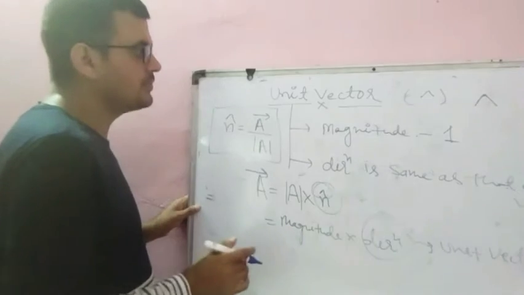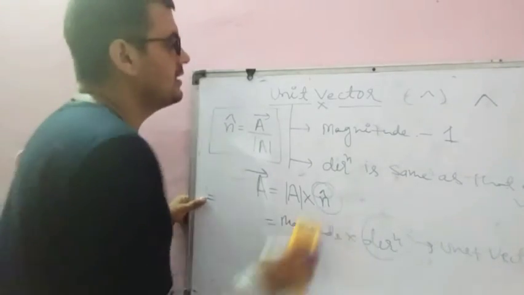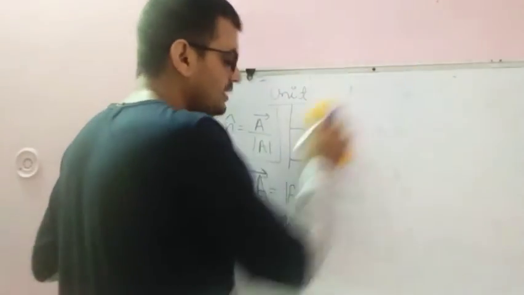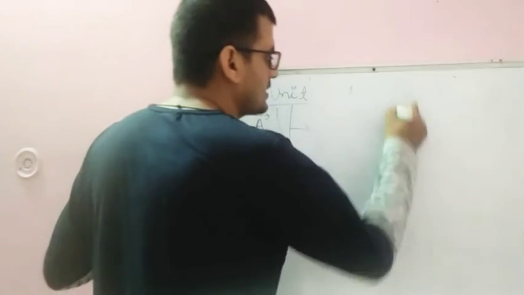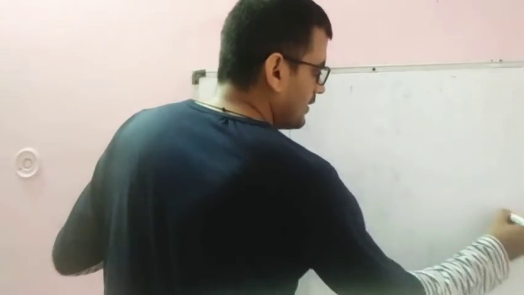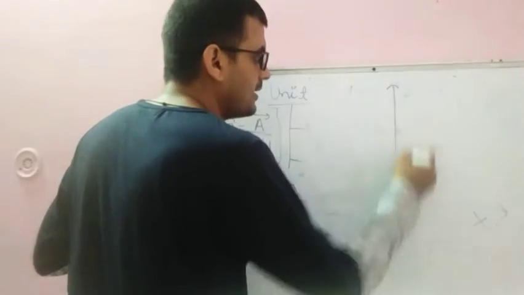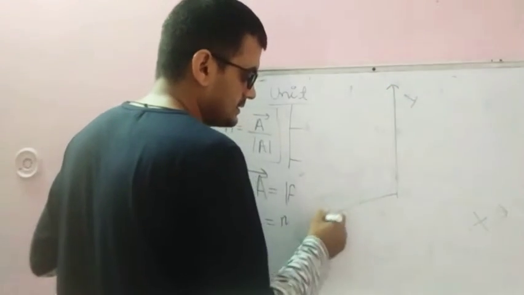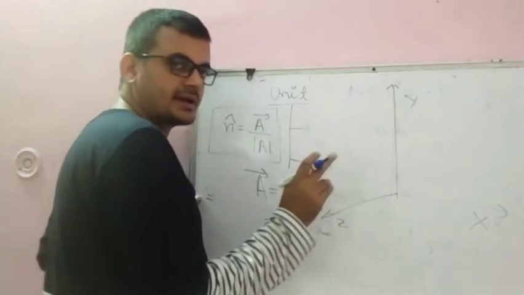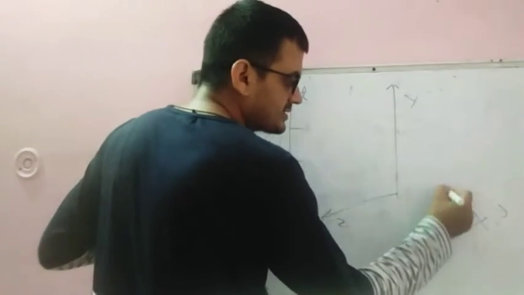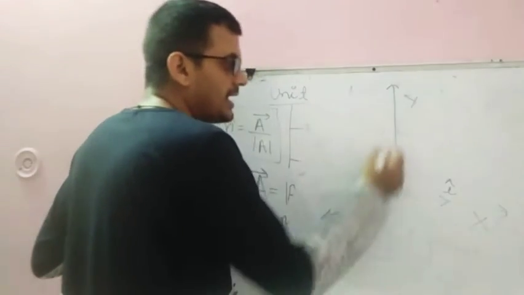Student, a few more things about the unit vector. Suppose you all know the coordinate system. Suppose we have the 3 coordinate system. This one is x, this one is y, and this one is z. Unit vector along the x-axis is represented by i cap.